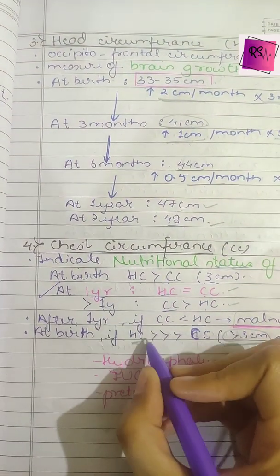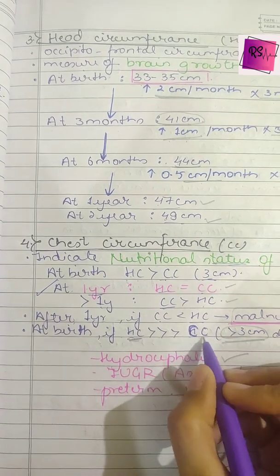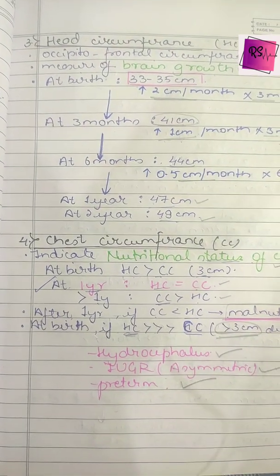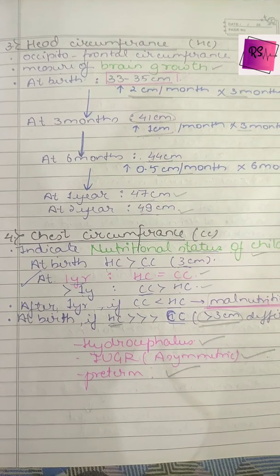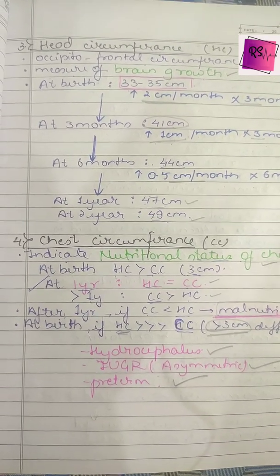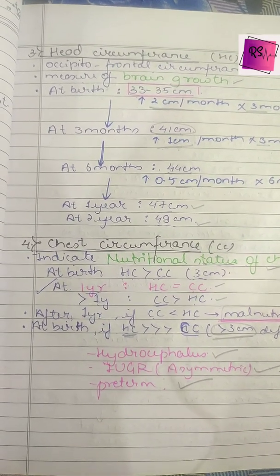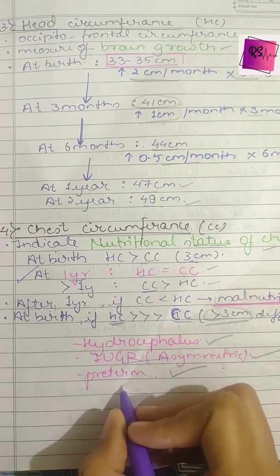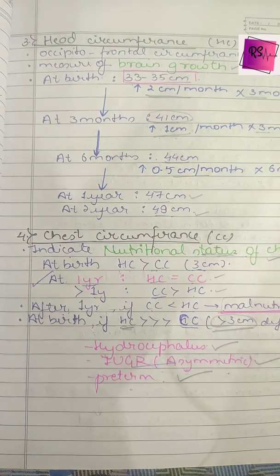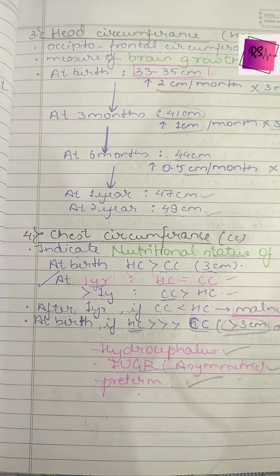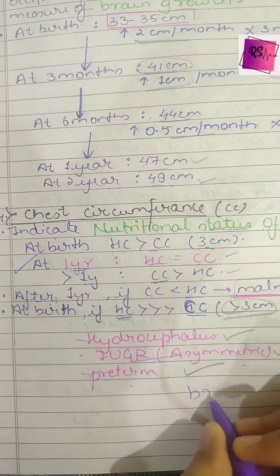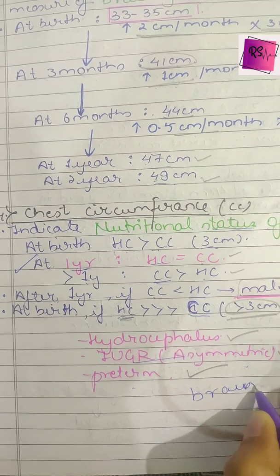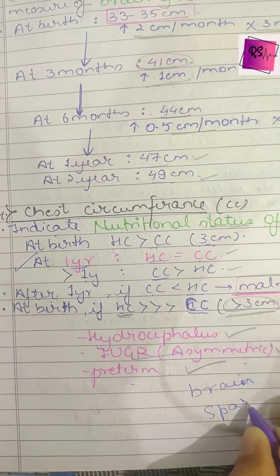At birth, if head circumference is much more than the chest circumference, what we can say is that the head is much more developed than the body. We can say that the child may be having hydrocephalus, or the child is an IUGR, that is an asymmetric child, or the child is a preterm baby. So you understand why, because it is because of the brain sparing effect.